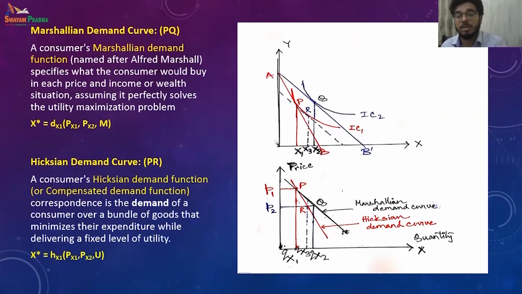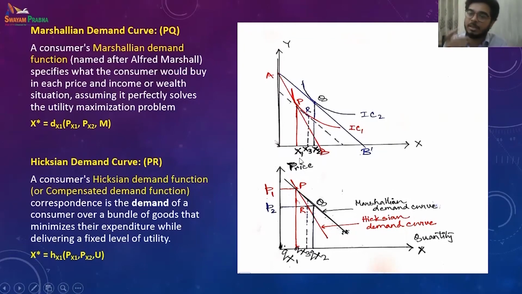So the first one is, of course, with this over here, you can see the movement from P to Q has happened just because the price has dropped. So if the price has dropped from P1 to P2, my commodity consumption has moved from X1 to X2.